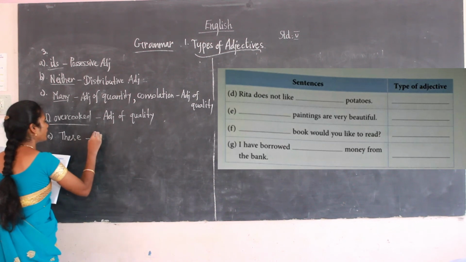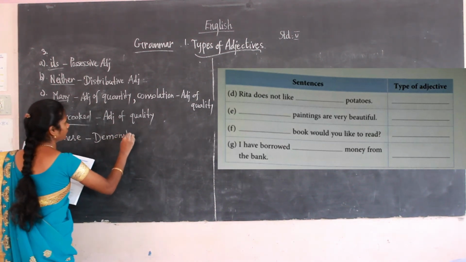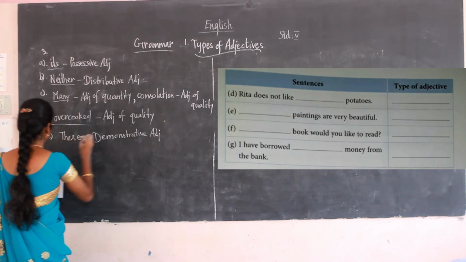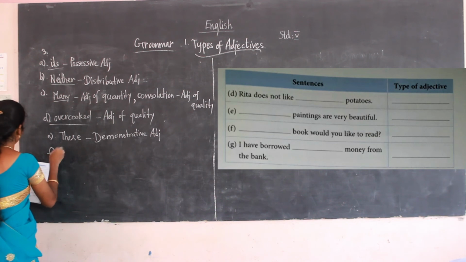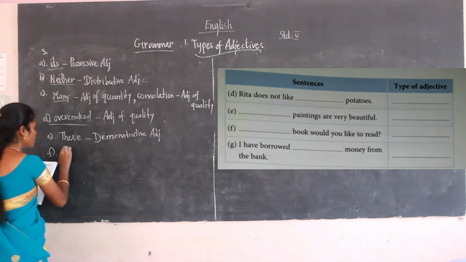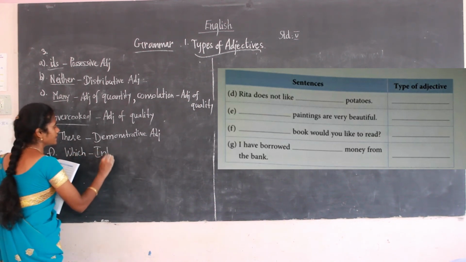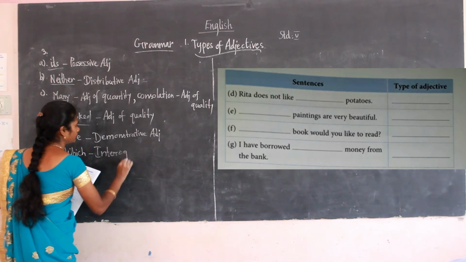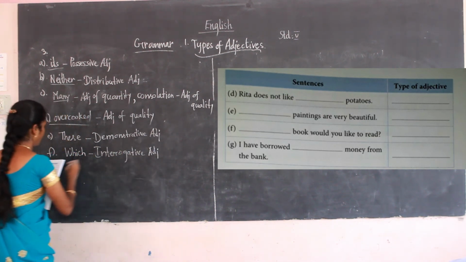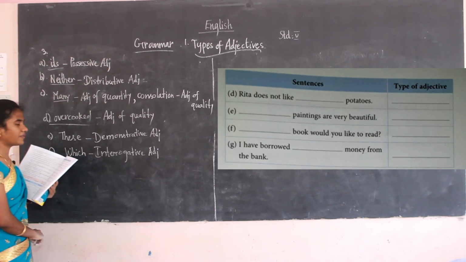These comes under the demonstrative adjective. And F, dash book would you like to read? The answer is which book you like to read, which comes under the interrogative adjective.